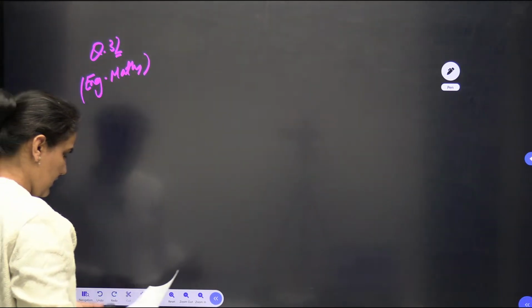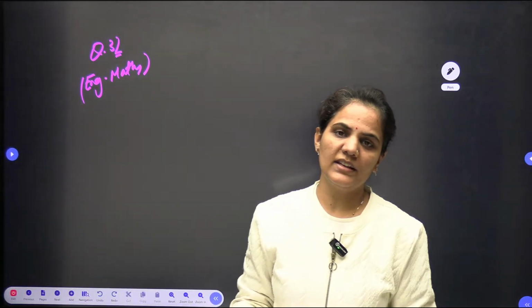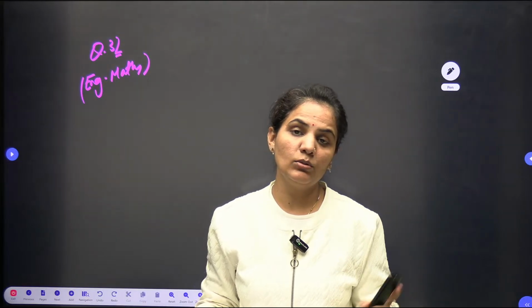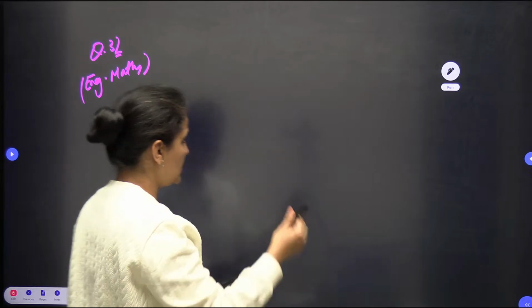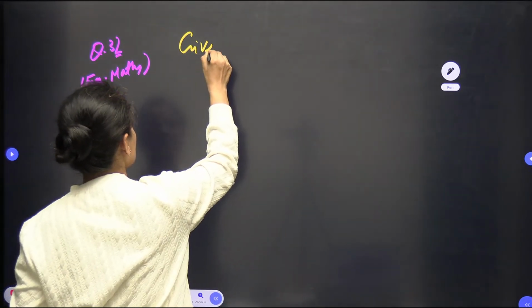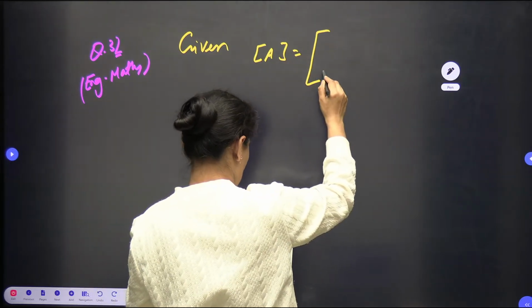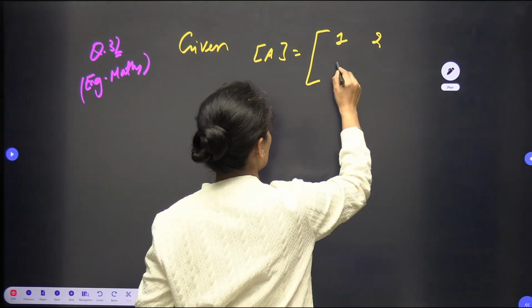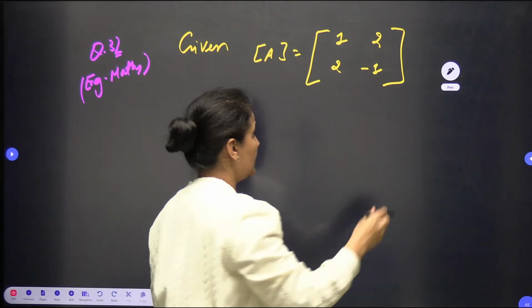So here they are talking about, as this type of question has been asked in the morning slot as well, but in that slot they ask about the eigenvalue. Here they are talking about the matrix itself. So it's talking about, for the given matrix A, the matrix is 1, 2, 2, minus 1. What is this? 1, 2, 2, minus 1.